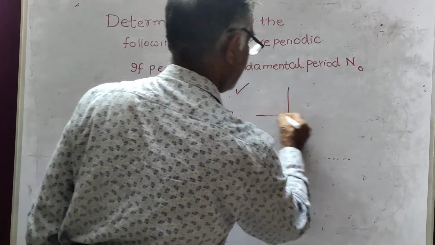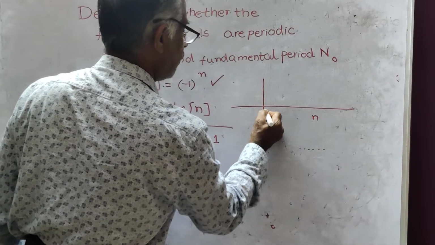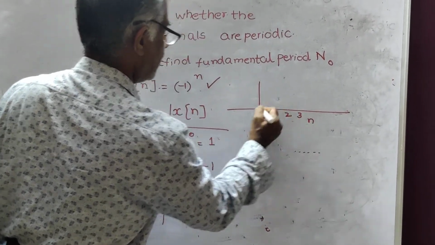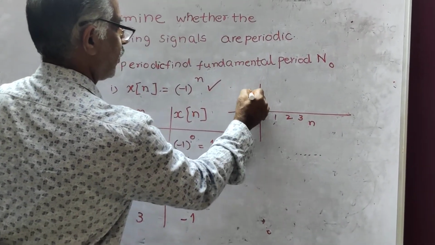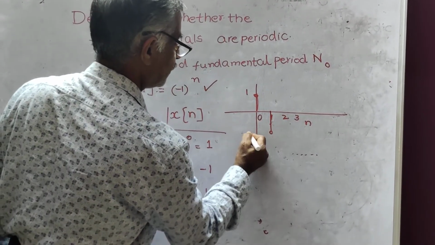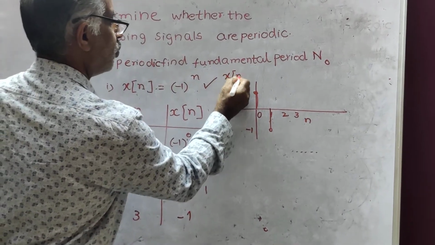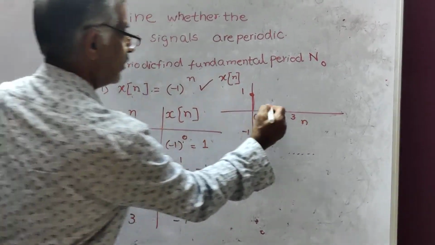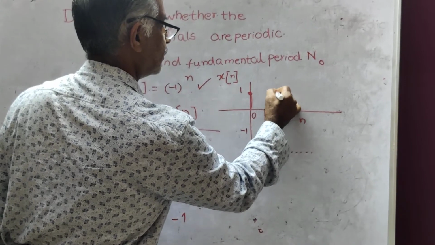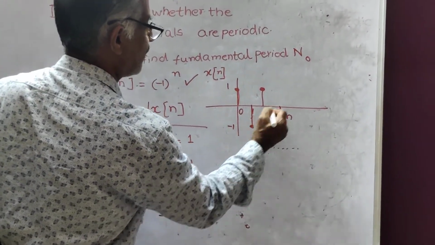Sketch the graph. This is for n equal to 0, 1. For n equal to 1, minus 1. Next, n equal to 2, 1. N equal to 3, minus 1. So in this way, it repeats.